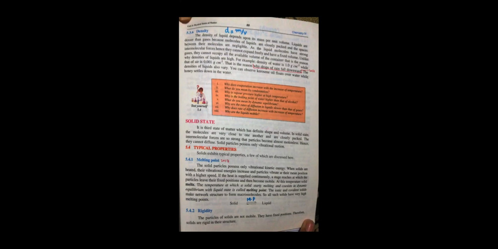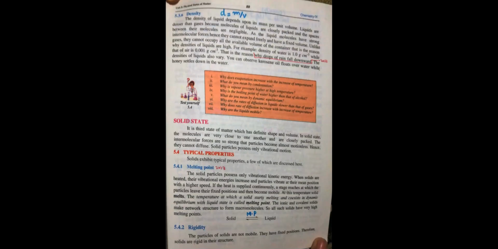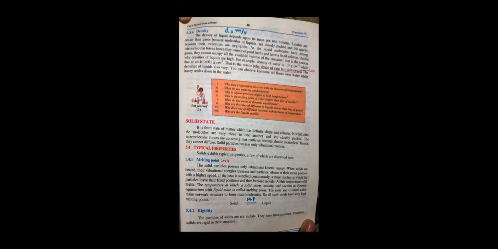Now, we are going to study some typical properties of solids. Among them, the first one is melting point. Then we will study rigidity. Then we will study another property, allotropy. And we will also study density and types of solids as well. Now, the first property of solids is melting point. Now, remember the property of liquids. The important property of liquids was boiling point, that a liquid has the property to boil. Now here comes the difference.